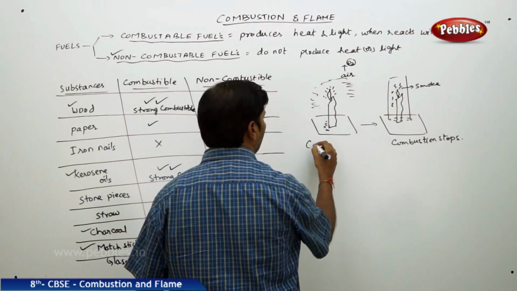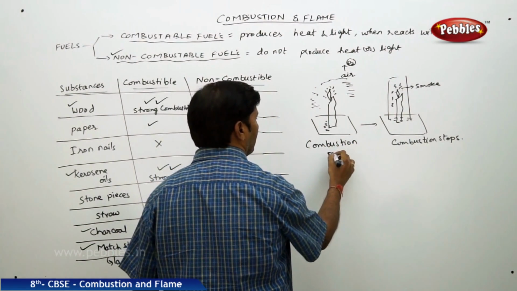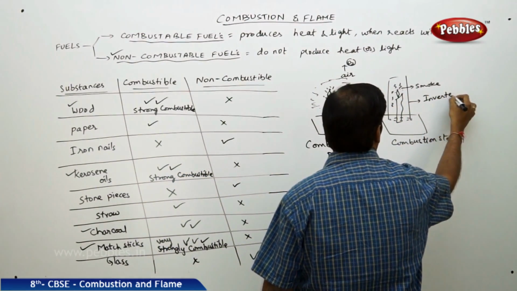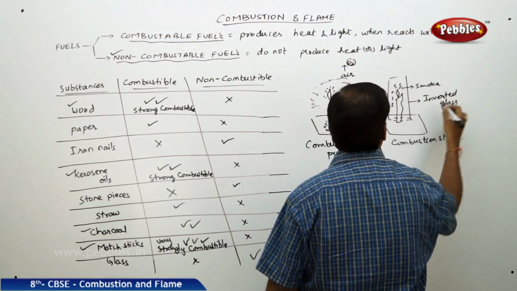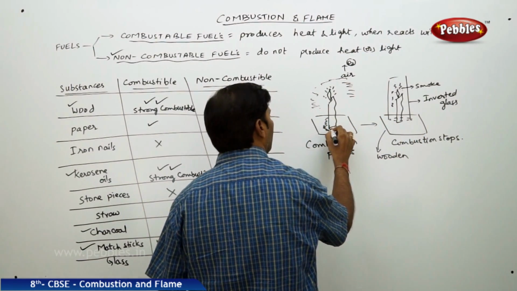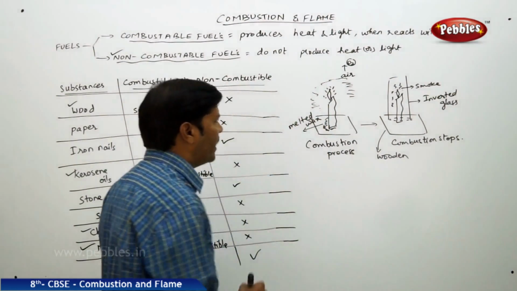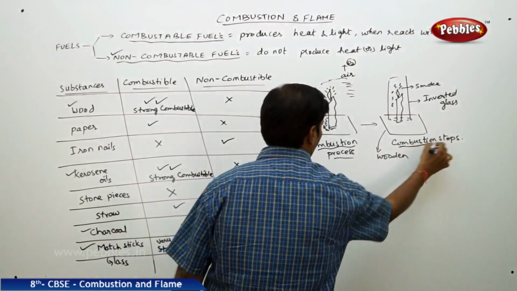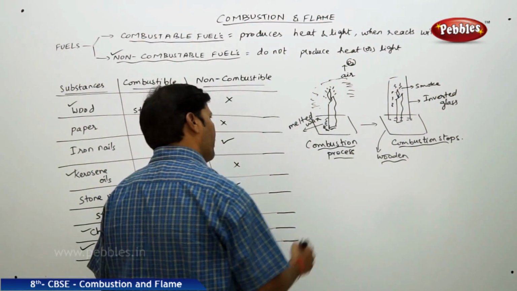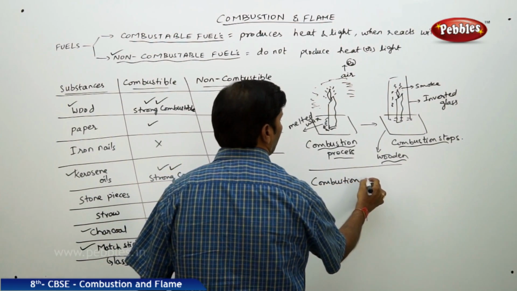Here the combustion process, without a tumbler, without an inverted glass, or else an inverted glass we can take, and this is the wooden plank. This is the melted wax we can take. So this is a small experiment we can show in the form of combustion. And not only this, apart from this, you can also show the combustion in matchsticks.